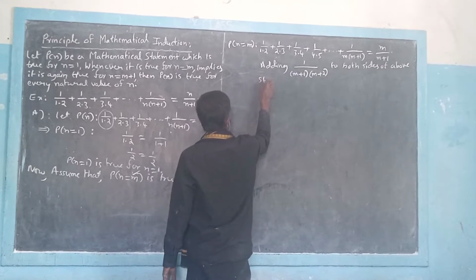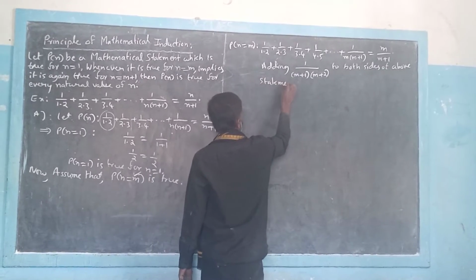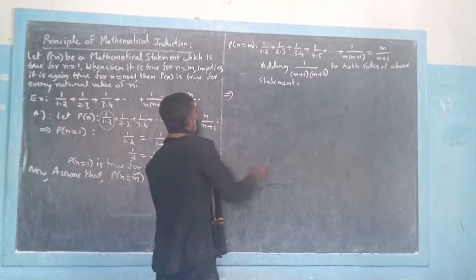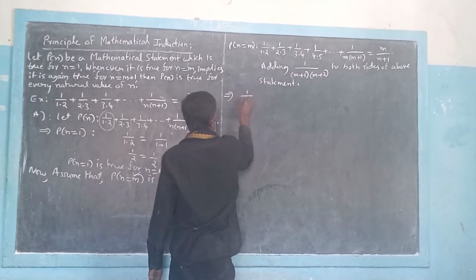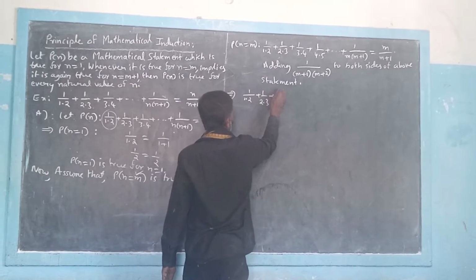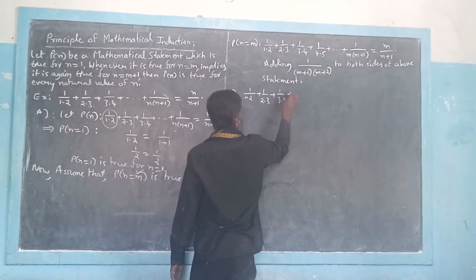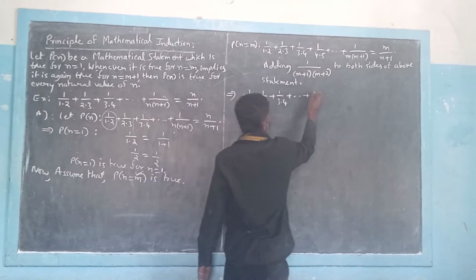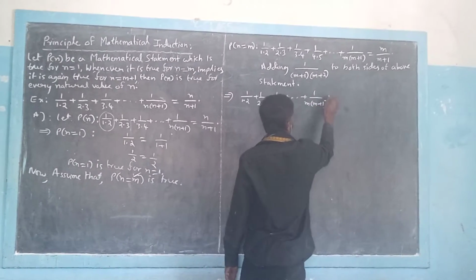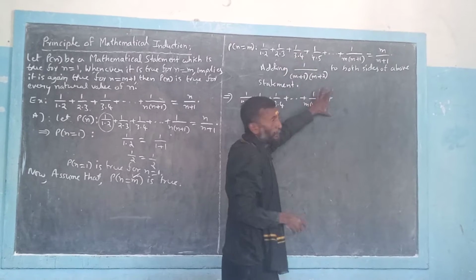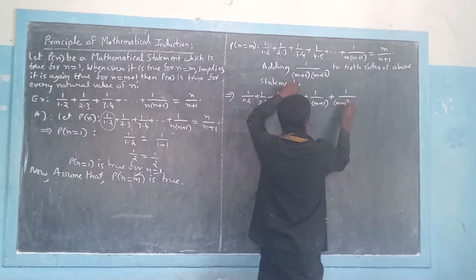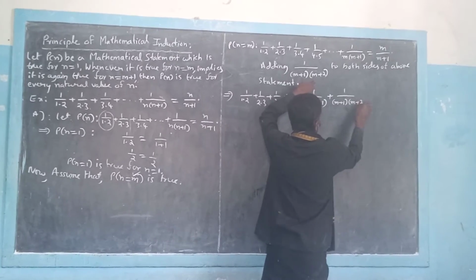If you add like that, then this statement 1 by 1 into 2 plus 1 by 2 into 3 plus 1 by 3 into 4 plus so on, up to 1 by m into m plus 1, we should add this term to the LHS: 1 by m plus 1 into m plus 2.